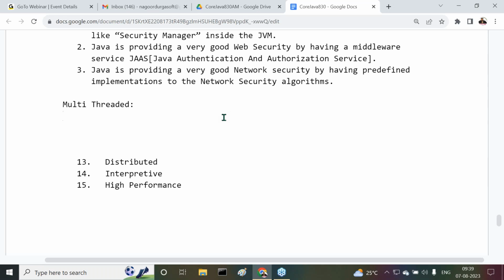But the multi-thread model allows more than one thread to complete the application execution. Now tell me, which one is following sequential execution and which one is following parallel execution? The single thread model is following sequential execution, but the multi-thread model is following parallel execution. Now tell me, where will more execution time be taken, and where will less execution time be needed?